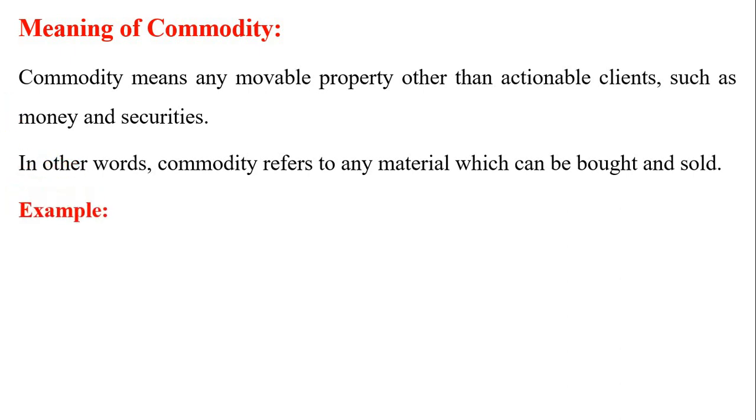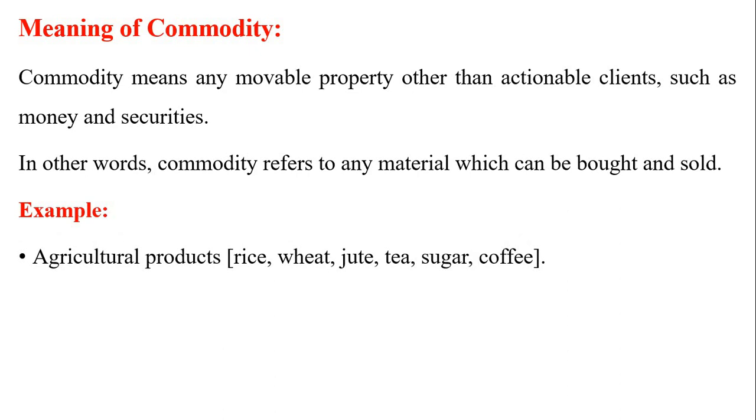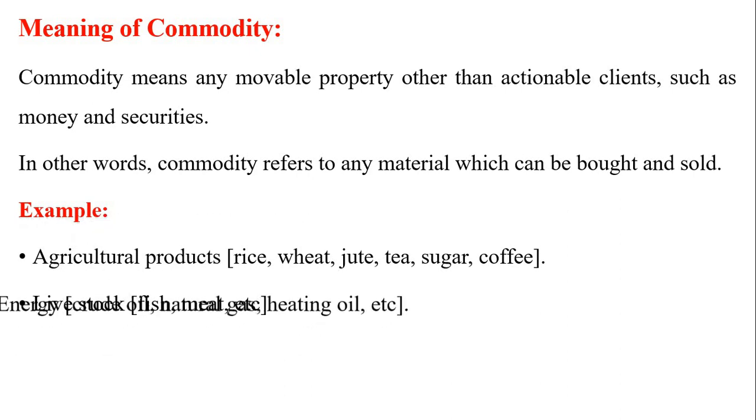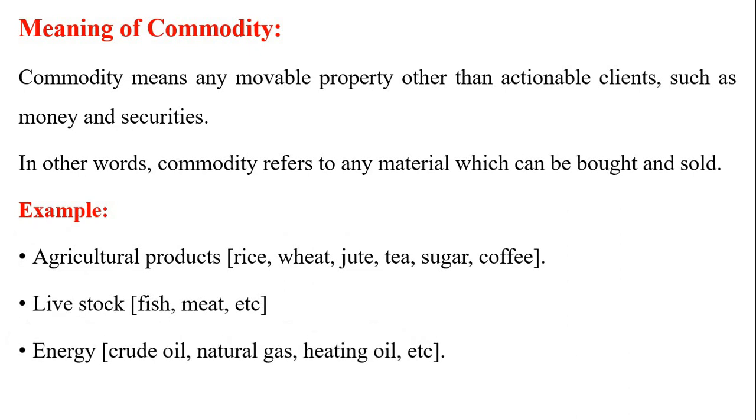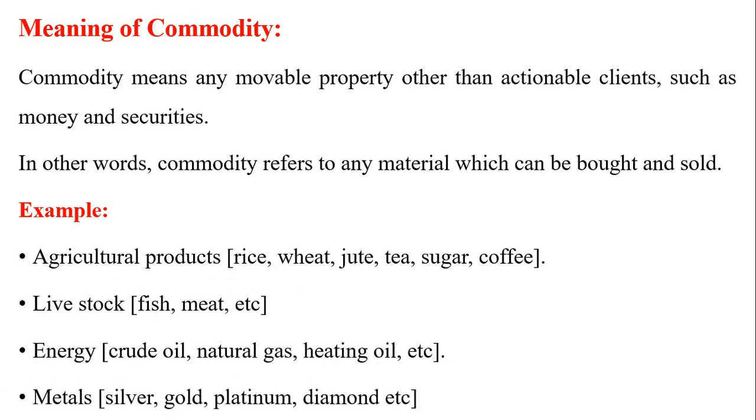Let us see some examples. For instance, what are the various commodities? In agricultural products, it may be rice, wheat, jute, tea, sugar, coffee, etc. In livestock, fish, meat, etc. In energy, you can take crude oil, natural gas, heating oil, etc. Then metals: silver, gold, platinum, even diamond. These are all the various examples of commodities.